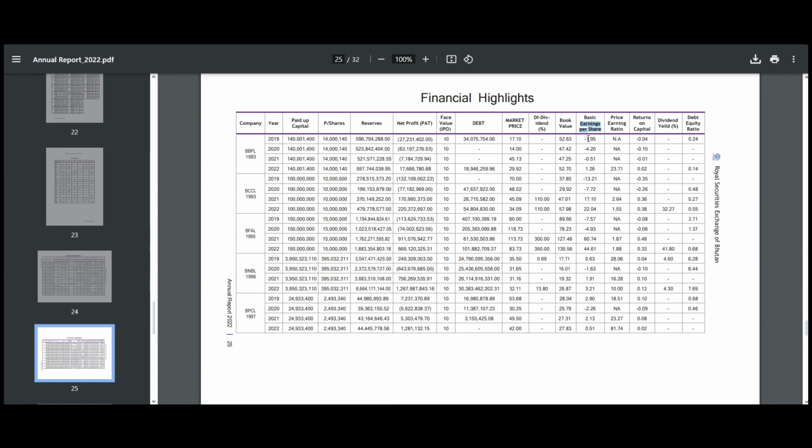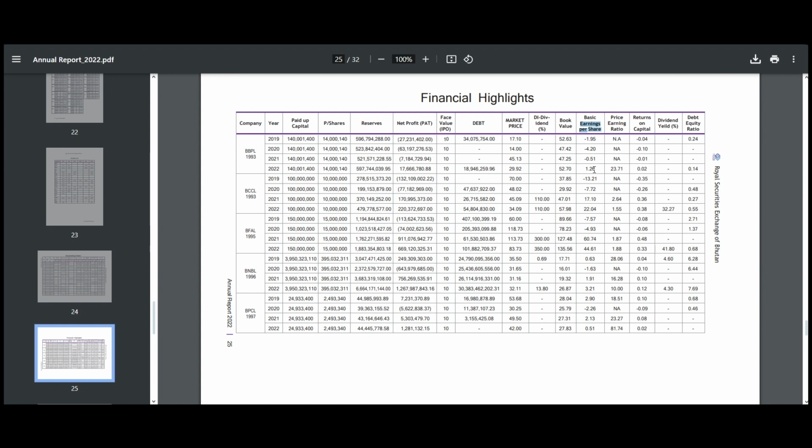For an example of a positive value, I think we can check BBPL itself. Yes, in 2022 it's positive. So if you have invested in one share, it is giving you a return of 1.26 ngultrum per share.